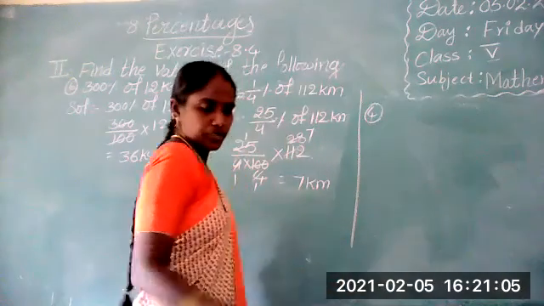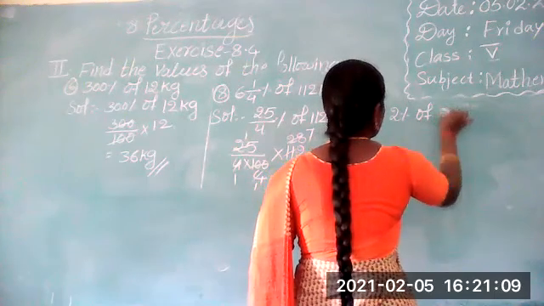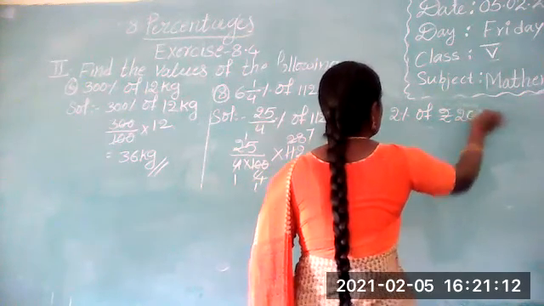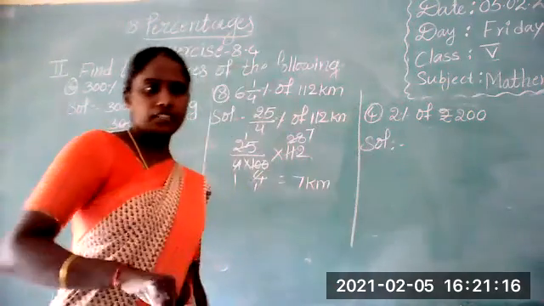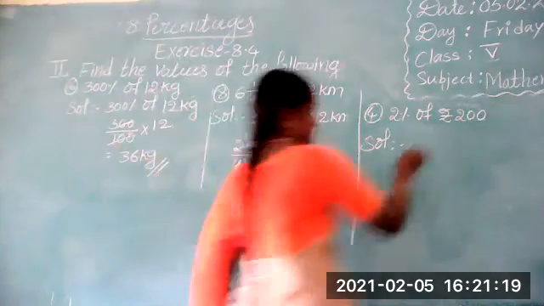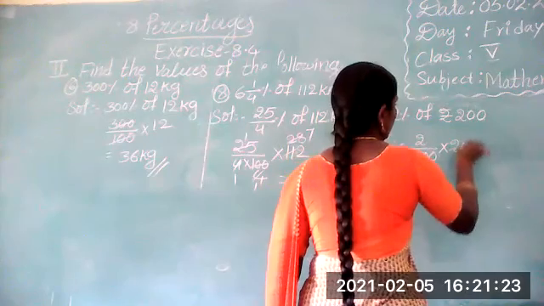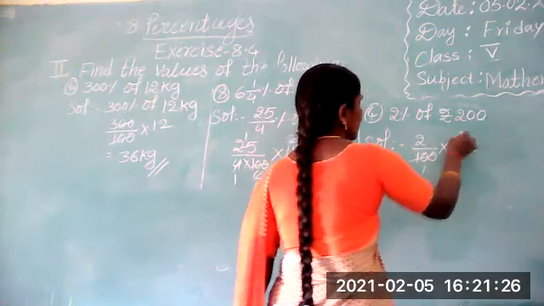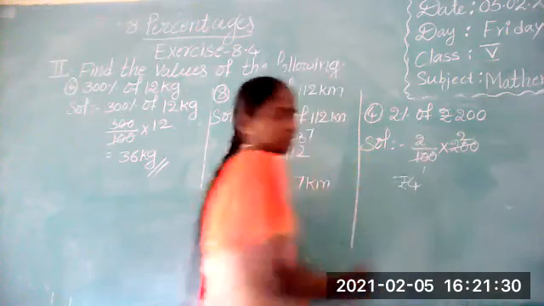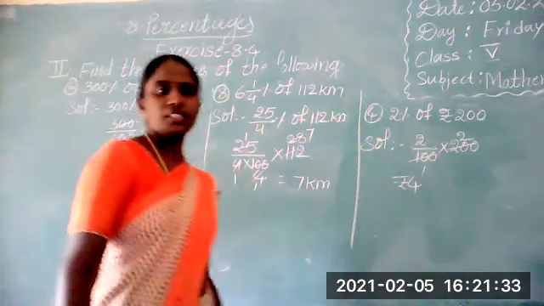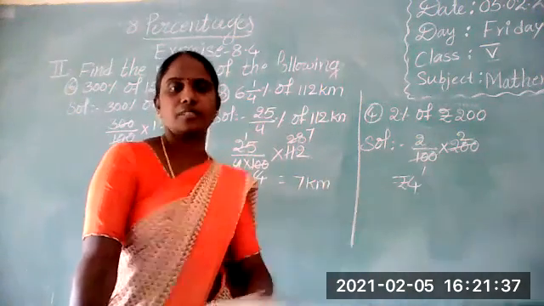What is the fourth one? 2% of 200 rupees. 2%, we can write in fraction form as 2 by 100. 2 by 100 into 200. 100 ones are 100, 2 twos are 4. Very easy. 4 rupees. Within one step or calculating in mind also we can say the answer.